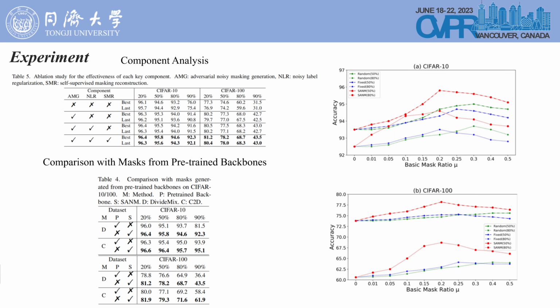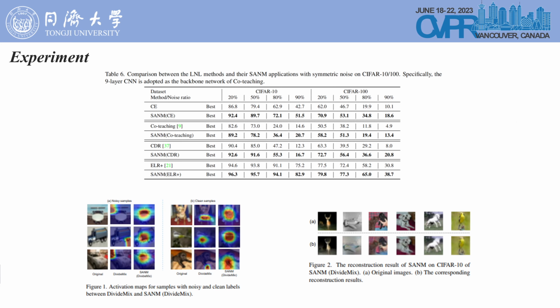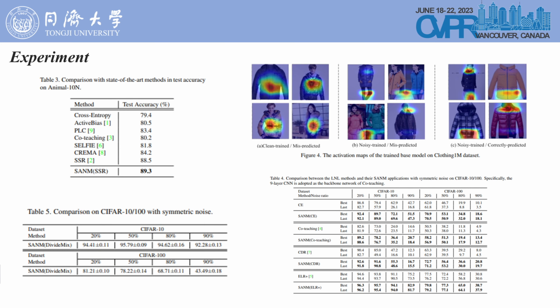And we also compare the online and offline mask generation approaches. As shown in figure 4, our online strategy is superior to the offline generation one. And we further combine SAM with existing noisy label learning methods, including the common cross-entropy loss, co-teaching, CDR, and ELR+, and we can see that our method brings a very significant performance improvement to these methods. And this is the result on another real-world dataset, Animal-10N, and we also verify the effectiveness of the motivation on Clothing1M.